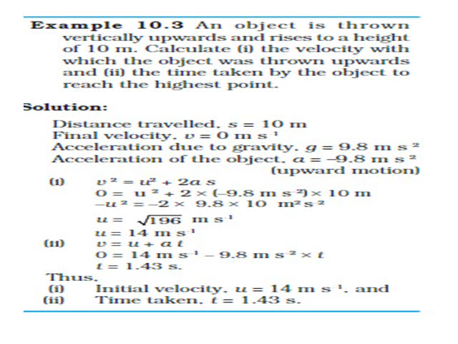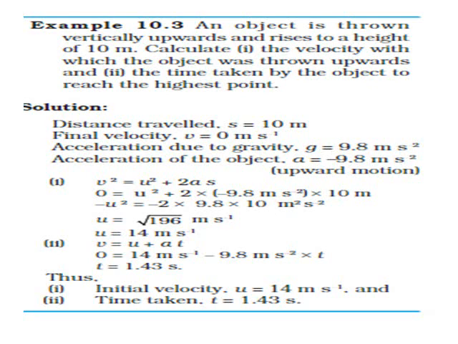When the body is thrown up, it has an initial velocity, and after reaching a distance, in this case 10 meters, what happens to the final velocity? The final velocity is 0. So it has an initial velocity and the final velocity is 0. Therefore v is equal to 0 and you have to calculate u.